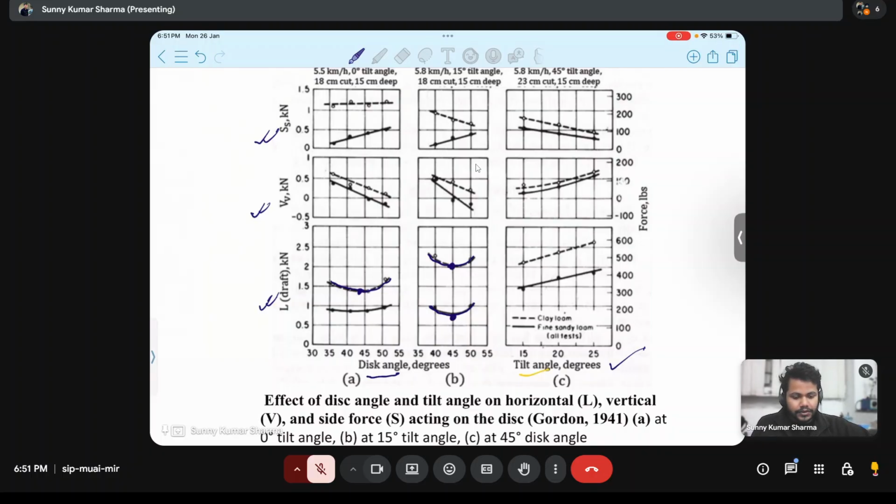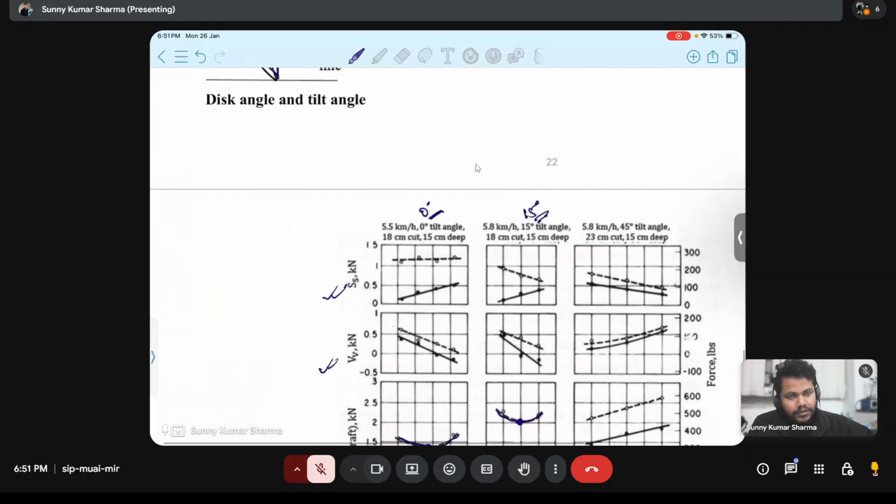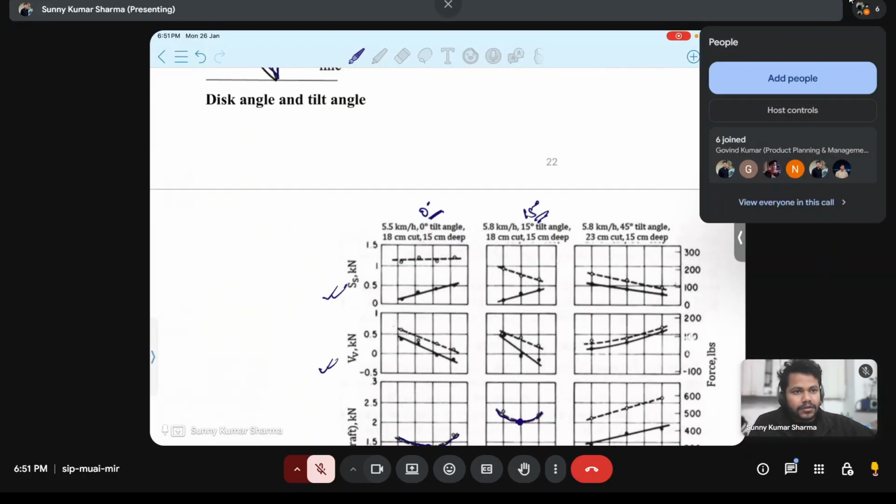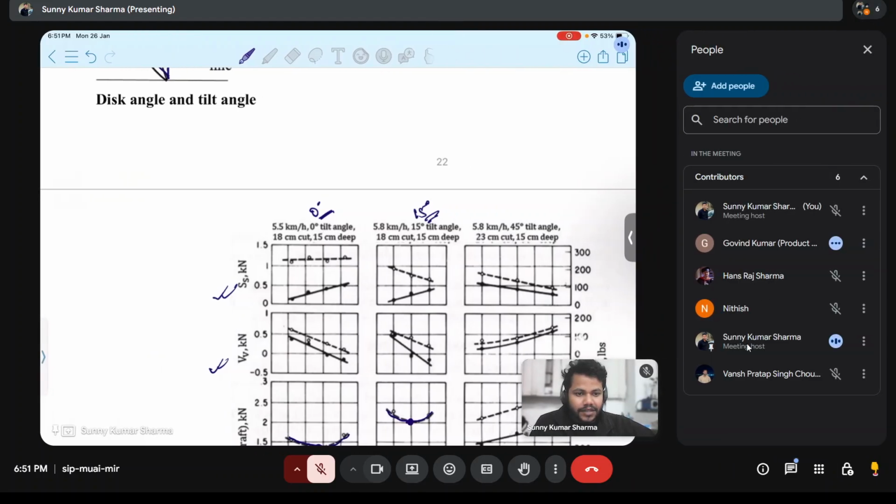Have to explain, sir. I think no one is here other than you and me in the group. As people are there, they are replying in message. Govind, maybe. Hans is there, Nitish is there, Vans Pratap is there.